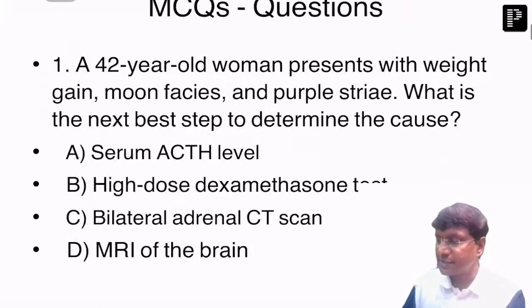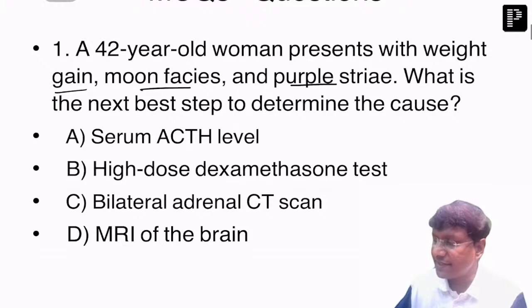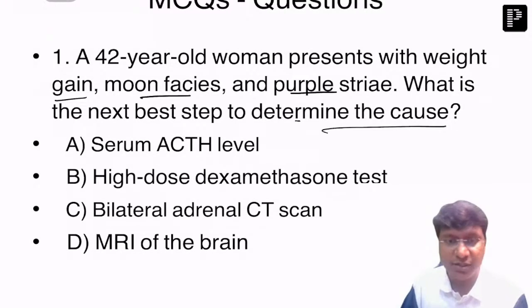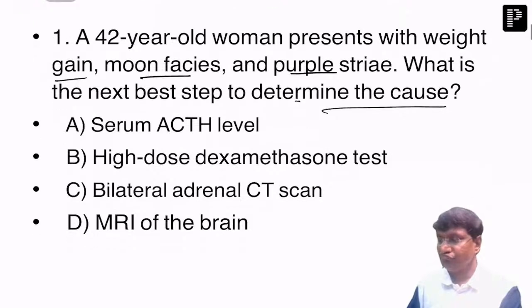Now, let me discuss some of the MCQs related to Cushing syndrome. Okay, so I want active participation from you all. A 42-year-old woman presents with weight gain. There are also moon facies and purple striae. What is the next best test to determine the cause? Serum ACTH, high dose dexamethasone, bilateral adrenal CT, or MRI of the brain.